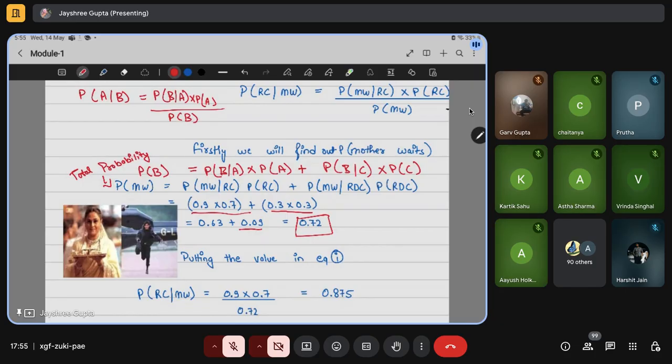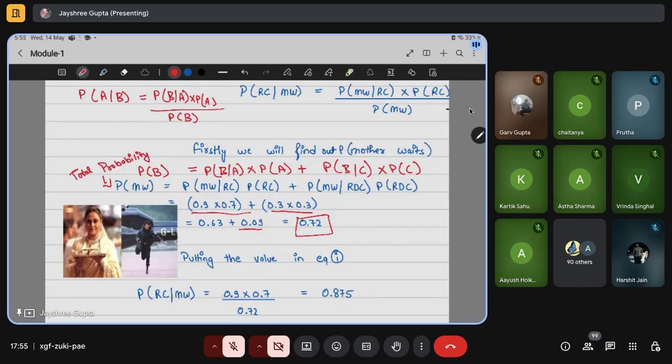You're welcome. So moving forward, we get this formula: the probability of mother waiting given that Rahul is coming home, multiplied by the initial probability of Rahul coming home, the whole divided by the probability of mother waiting. When we see this, we find out that we are not provided with the overall probability of mother waiting. At this point we will use both the formulas of multiplication and addition. This is a comprehensive question I have taken. Here we will use multiplication and addition, and then we will solve Bayes' theorem.